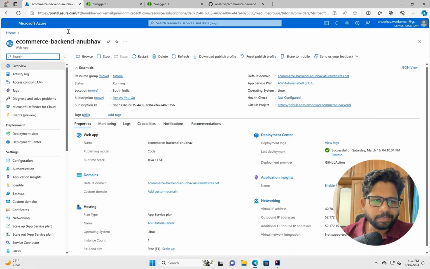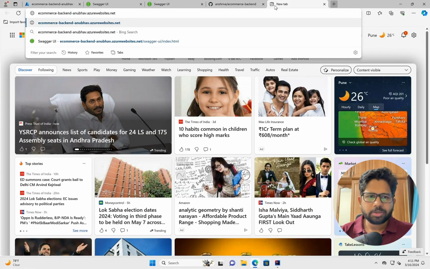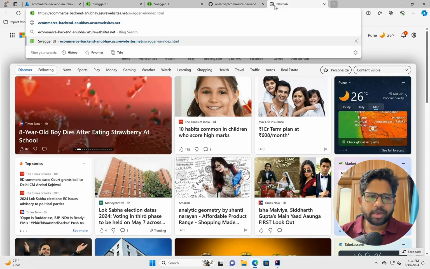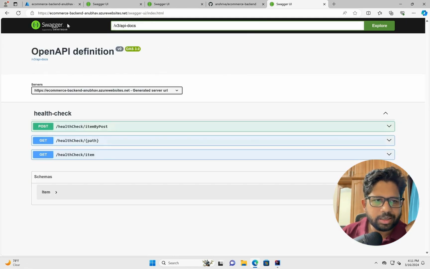This is the point. Now I can click on this endpoint and open the website and let's see how it shows up. So I'll open the Swagger endpoint, that how it looks like. So you see it is getting opened. So this is my publicly available endpoint, which will be available for the customers.